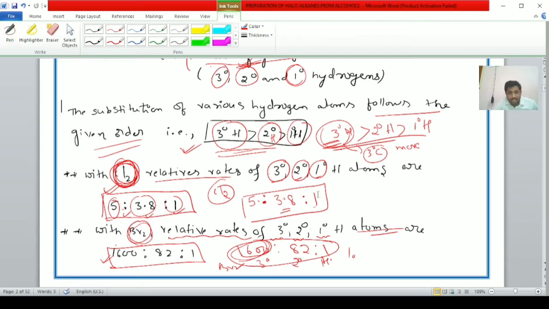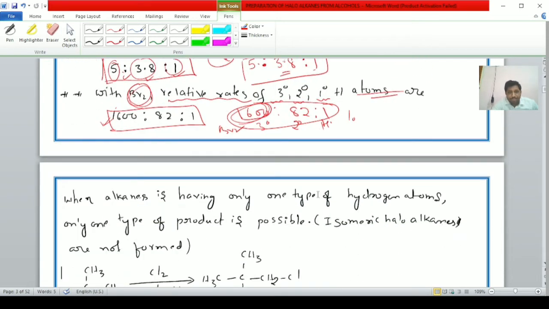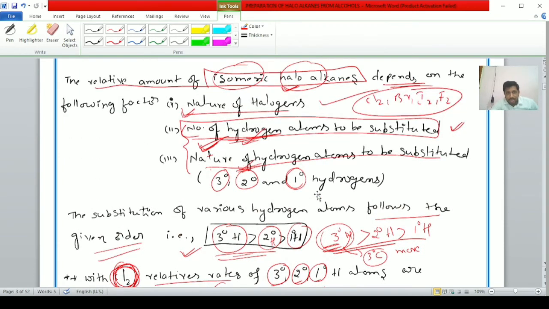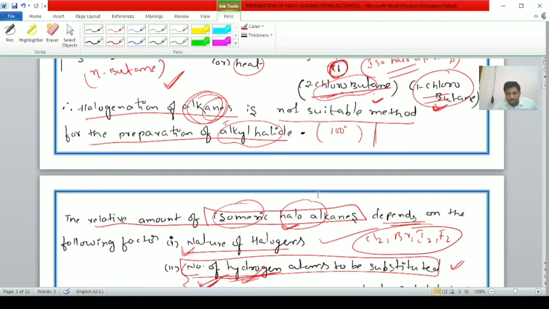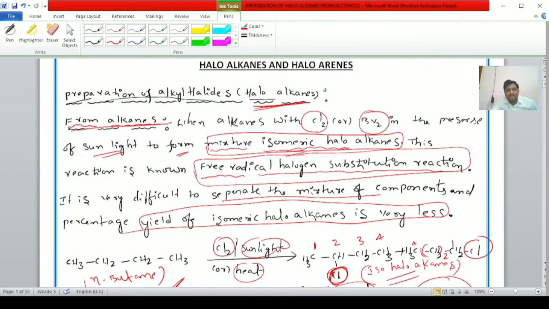Clear, students? This is about preparation of alkyl halides from alkanes. Briefly, I will explain once again. From a board exam point of view, how they ask questions means: explain preparation of alkyl halides from alkanes. That theory part you have to write like this: when alkanes react with chlorine or bromine in the presence of sunlight to form a mixture of isomeric haloalkanes, this reaction is known as free radical halogen substitution reaction.